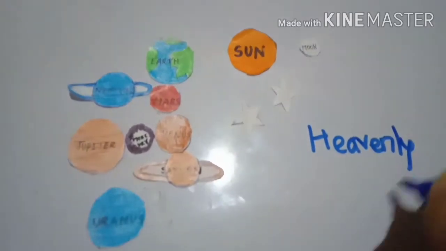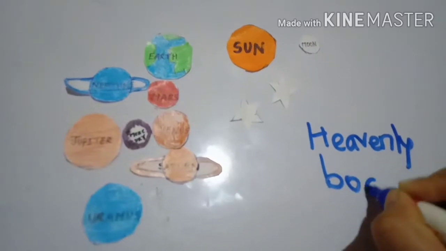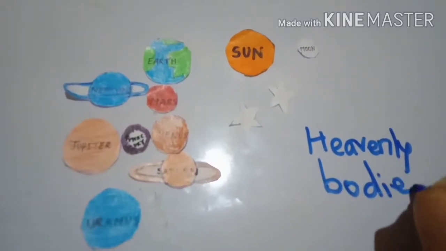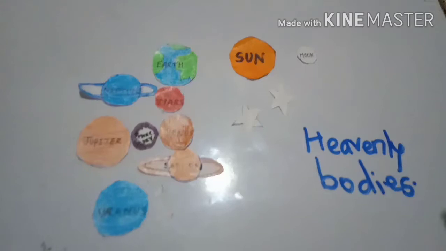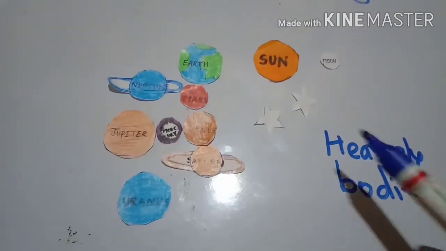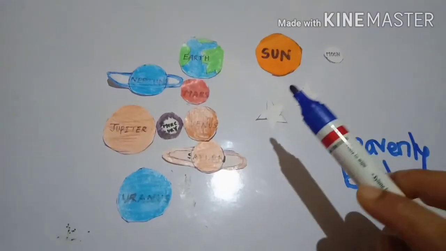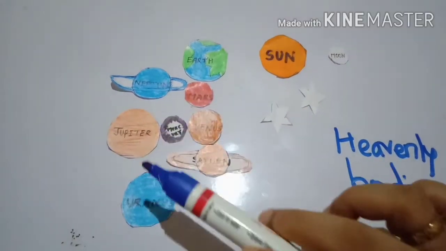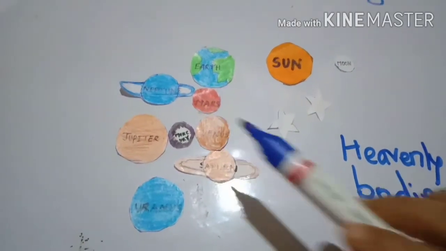Heavenly bodies. Clear with this? So what are heavenly bodies? The sun, the moon, stars and all the planets are together known as heavenly bodies.